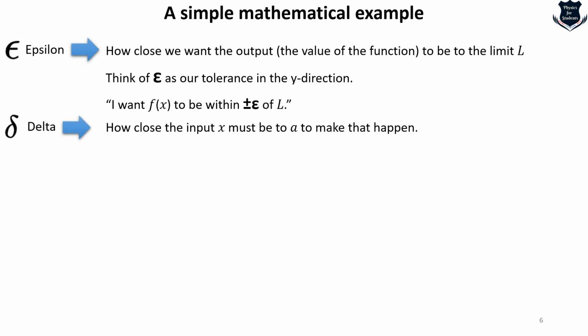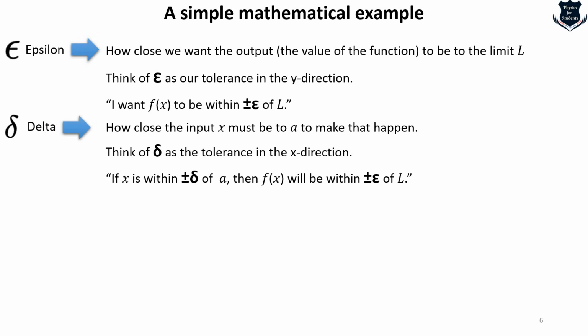Now what is delta? Delta is how close the input x must be to a to make that happen. Think of delta as the tolerance in the x direction. In simple language, if x is within plus or minus delta of a, then f(x) will be within plus or minus epsilon of L. So this is basically what we mean by epsilon and delta.